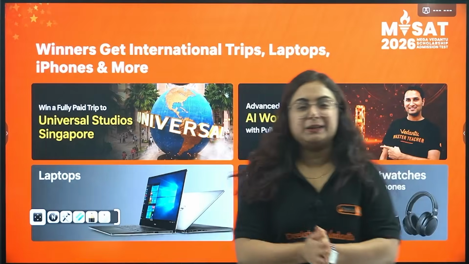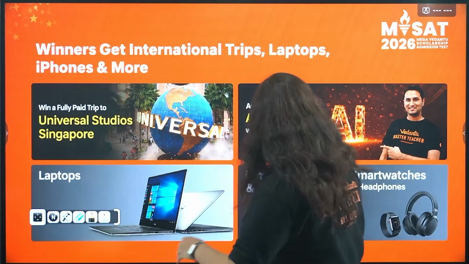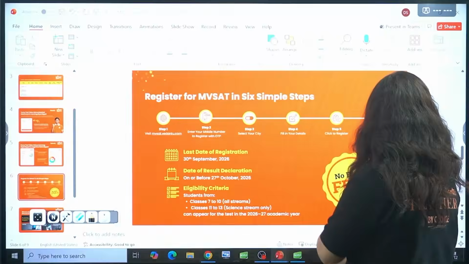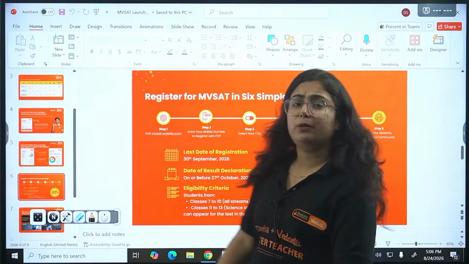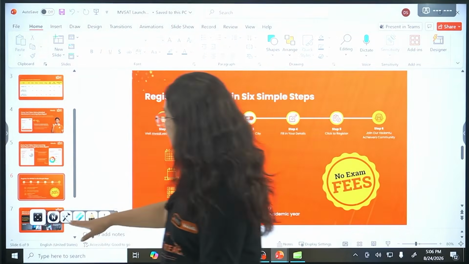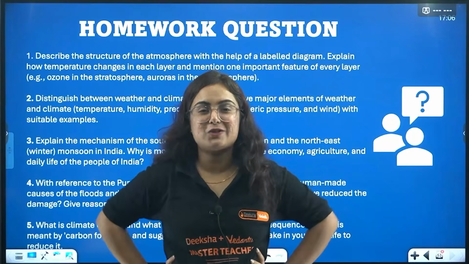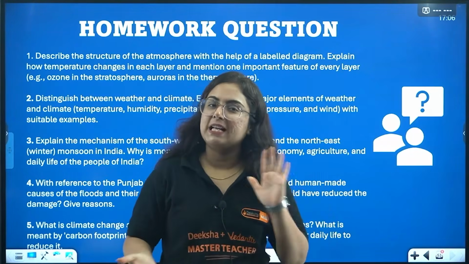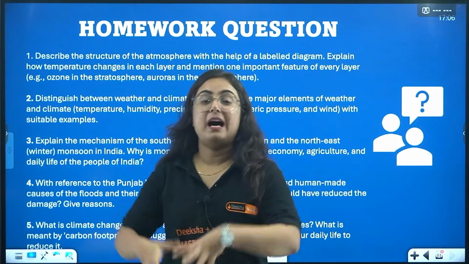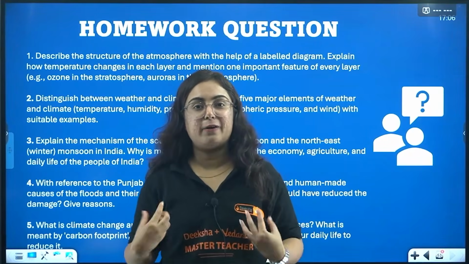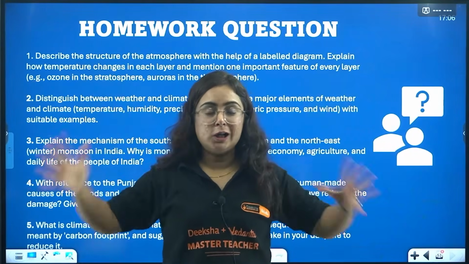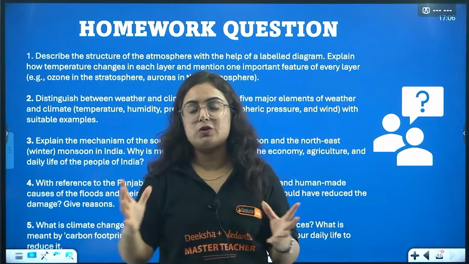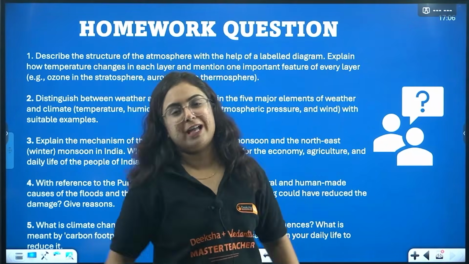By the way, this is it from my side for the chapter. And what is the chapter? Atmosphere and climate. By the way, which is the next chapter that you want from my side? I know the votes are going to be more for State and Society. Be happy, because after this chapter, which chapter is going to come? That is State and Society. Beta, even I have to make efforts to learn that chapter and make the best notes possible for you. I'm working on it. After that, we will work together on this.